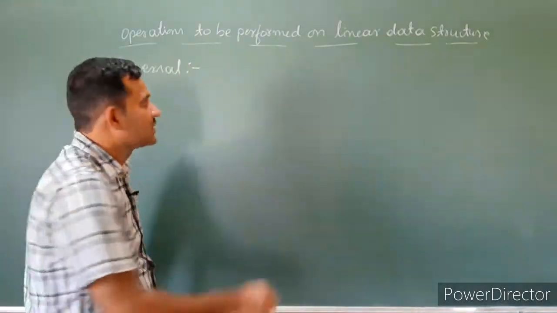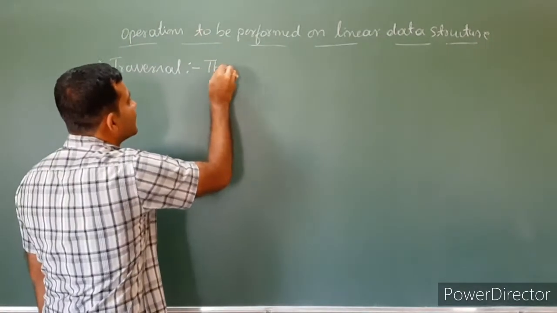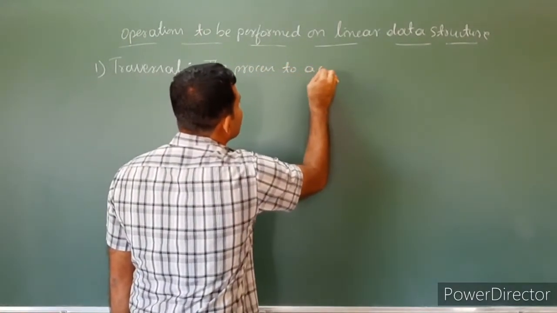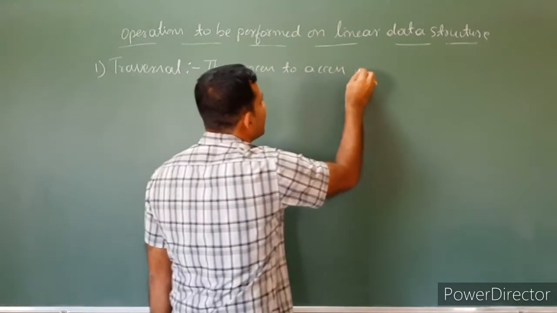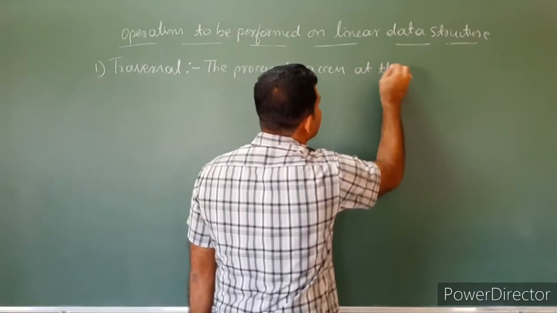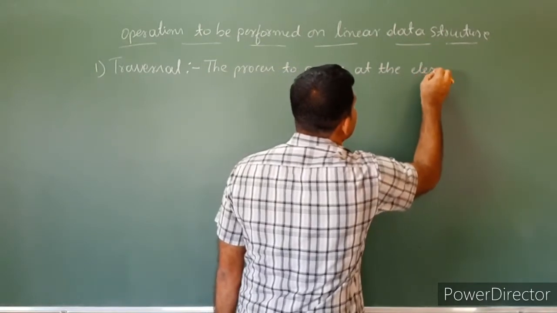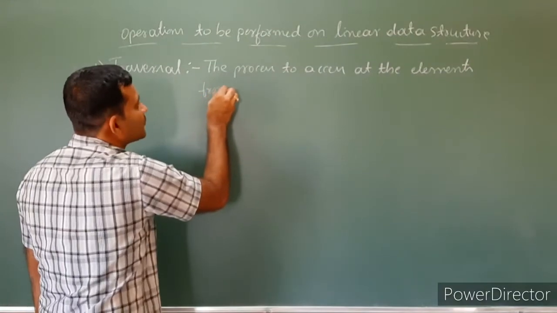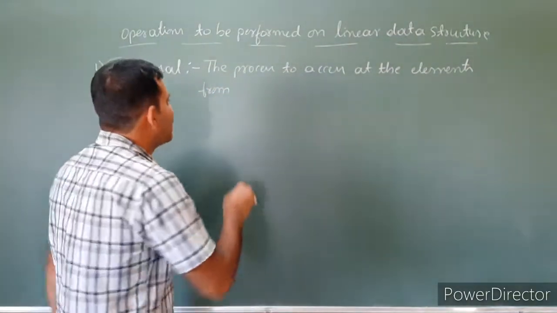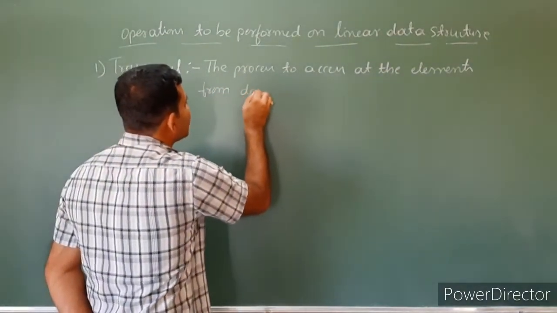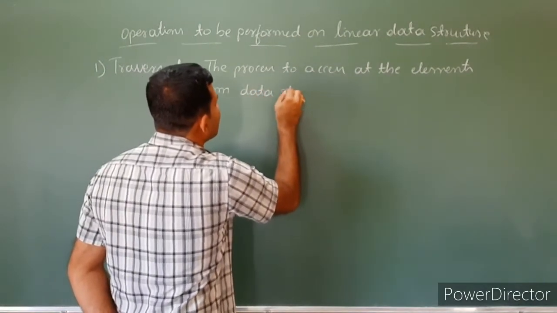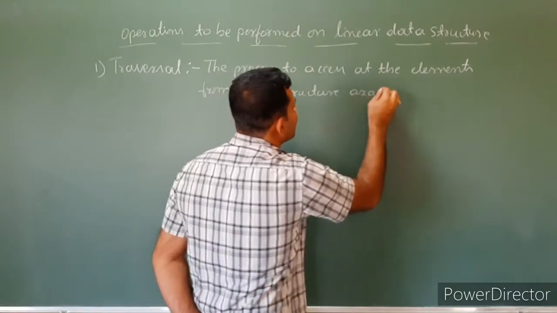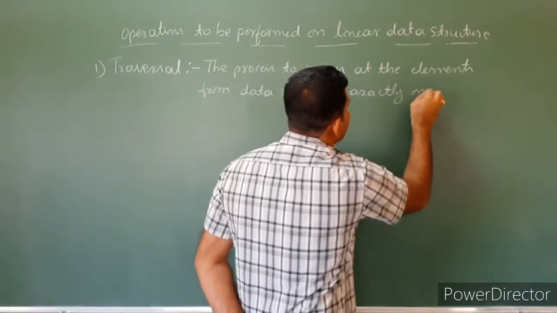Here, traversal means the process to access all the elements from the data structure exactly once.